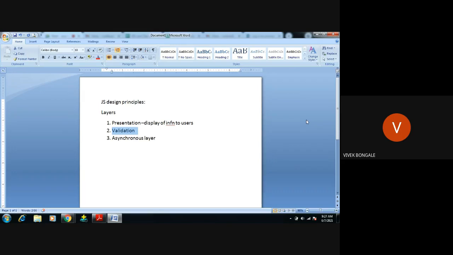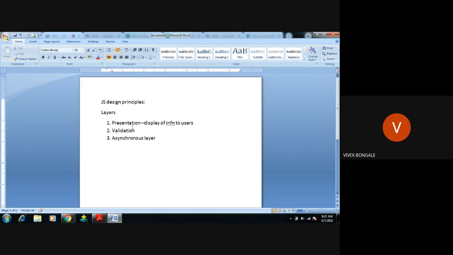To check that, the server does that work. But on the browser side, it will validate whether that particular email ID is proper or not. Those things are done in the validation layer, right?